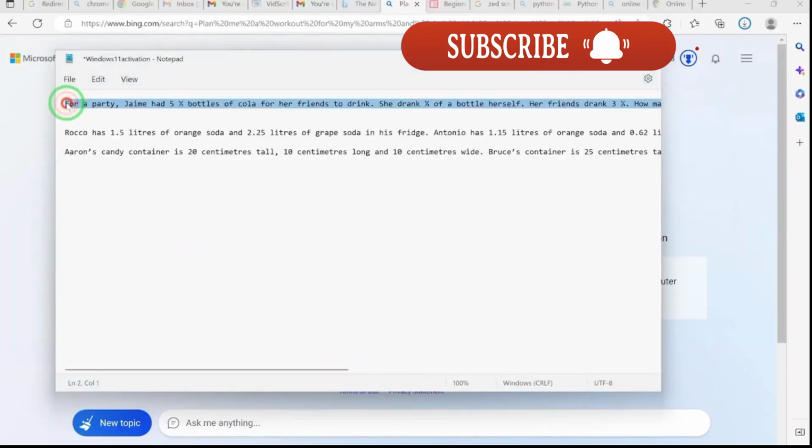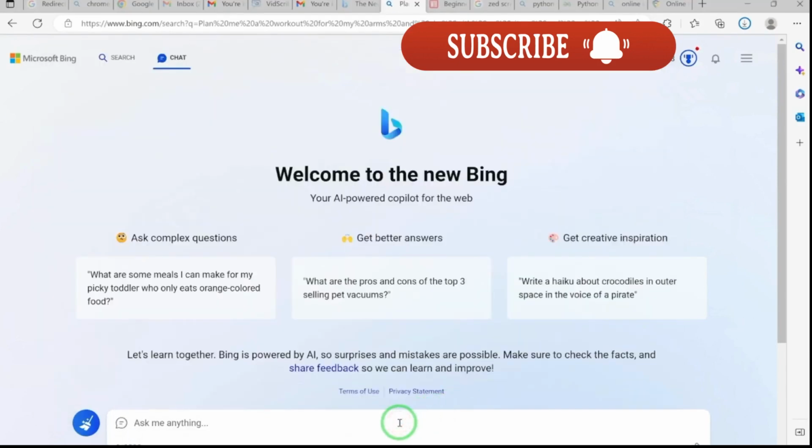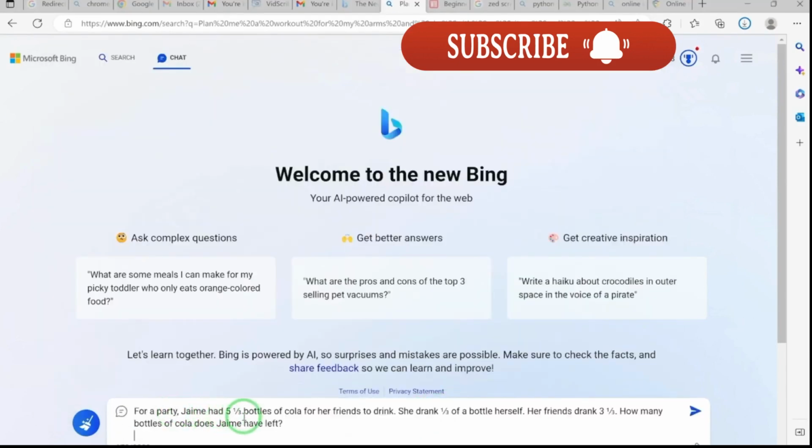So we select this first problem and prompt it. For a party, Jim had 5 and 1/3 bottles of cola for her friends to drink. Okay, she has this many bottles. She drank 1/3 of a bottle herself. Her friends drank 3 and 1/3 bottles. How many bottles of cola does Jim have left?